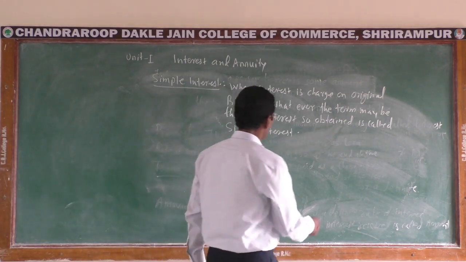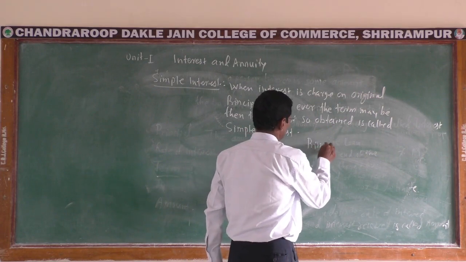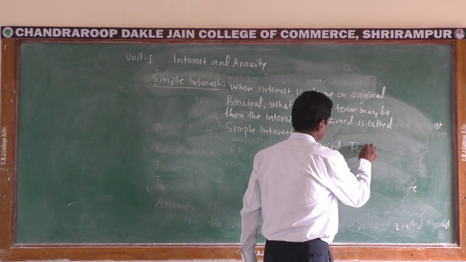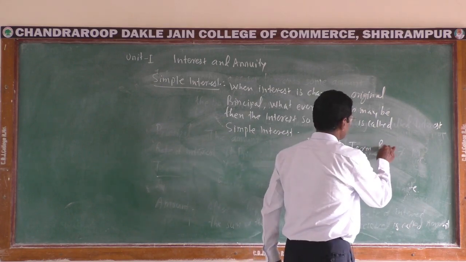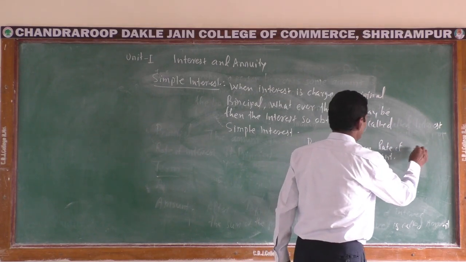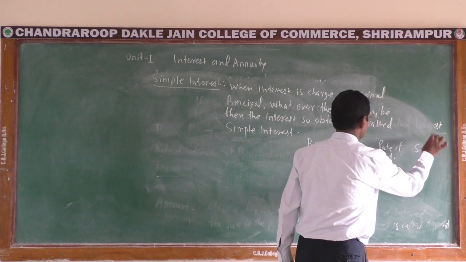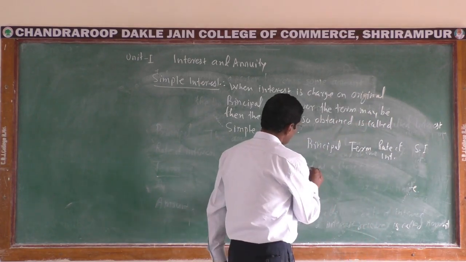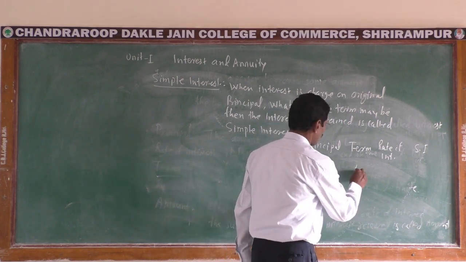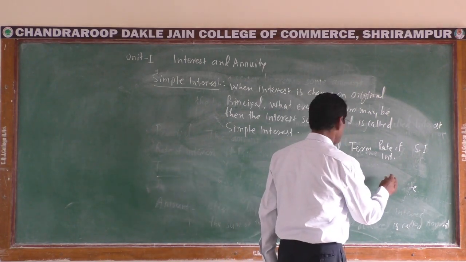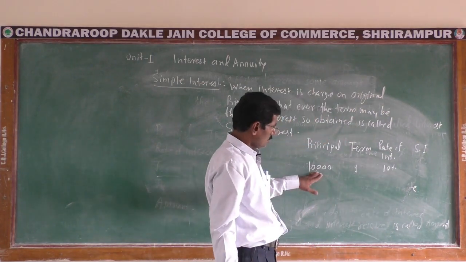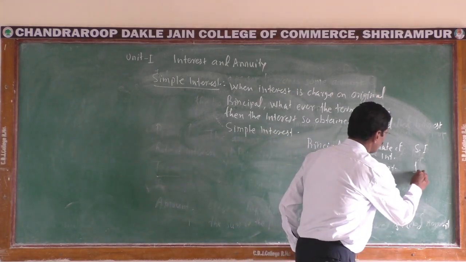For example, here principal, then term, rate of interest, and simple interest. If the principal is ₹10,000, term for the first year, rate of interest is 10%, then the simple interest is ₹1,000.